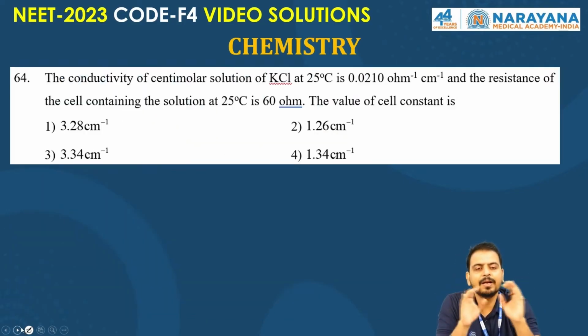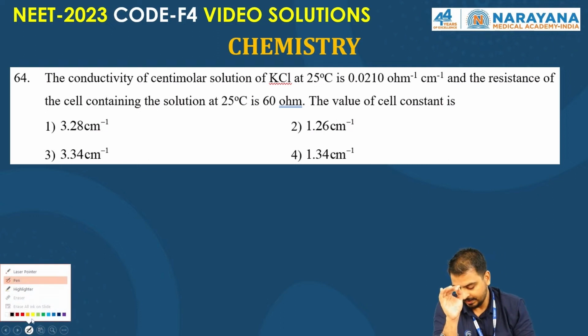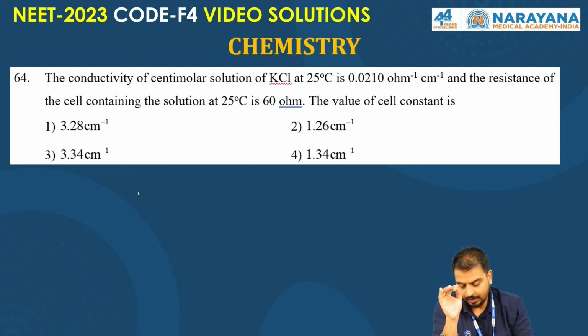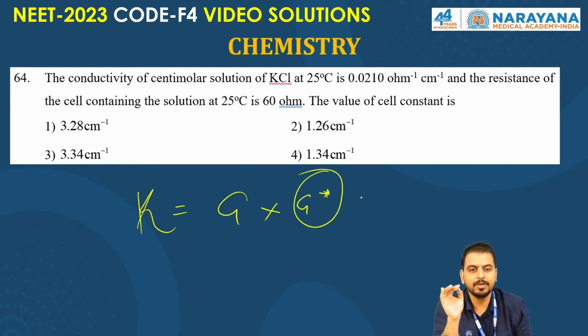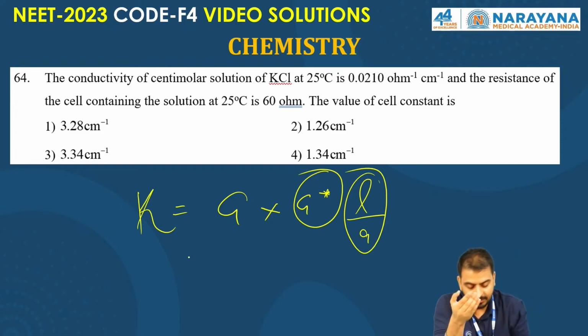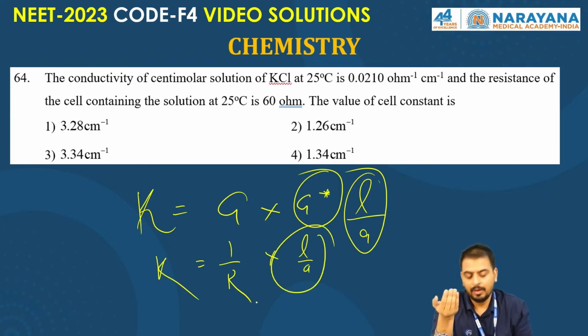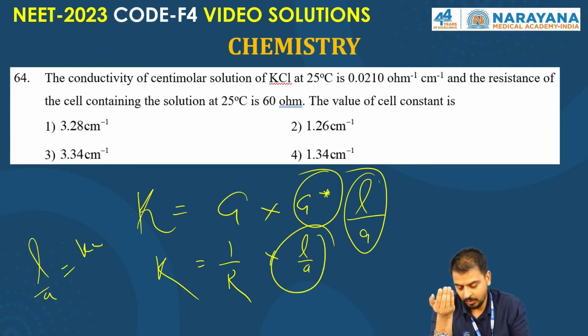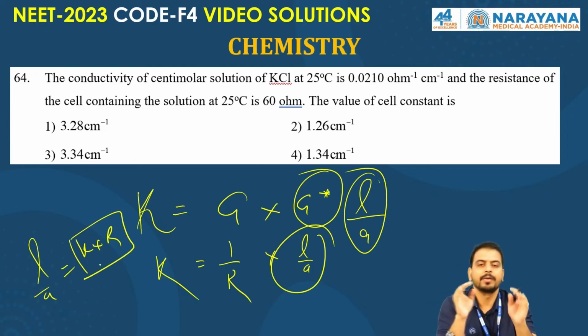Very simple and direct formula based question, right? Conductivity kappa is G into G star. G star is the cell constant, l by A. We need to find l by A. G is 1 upon R, equal to kappa into l by A, right? So l by A is equal to kappa into R. Just you need to do the product.